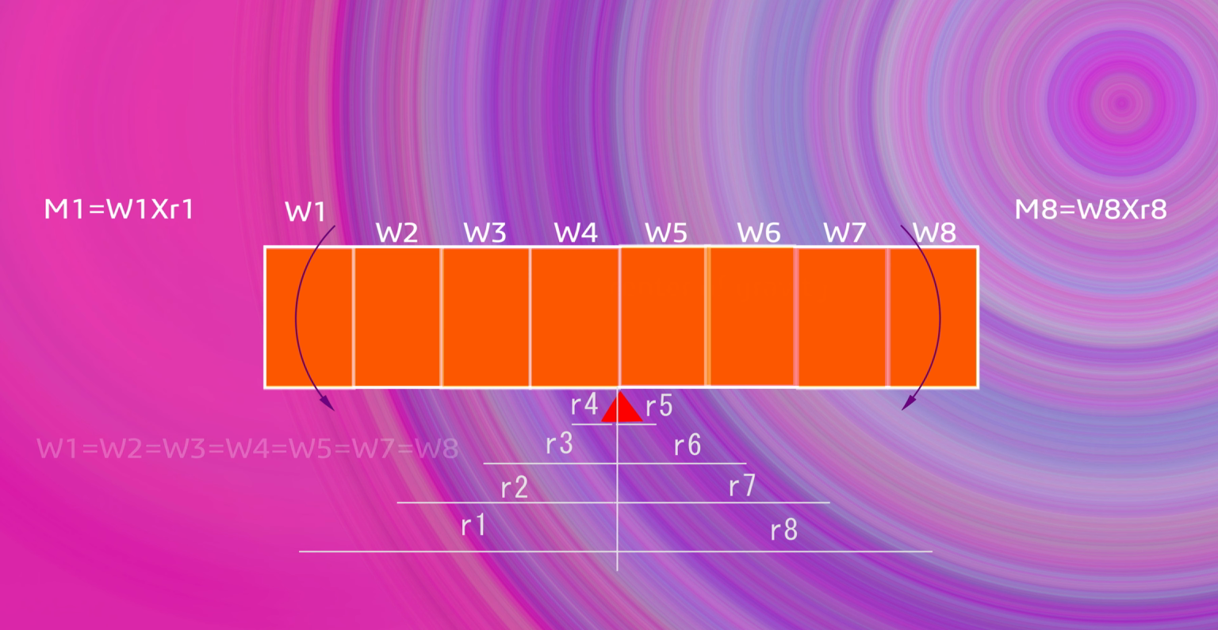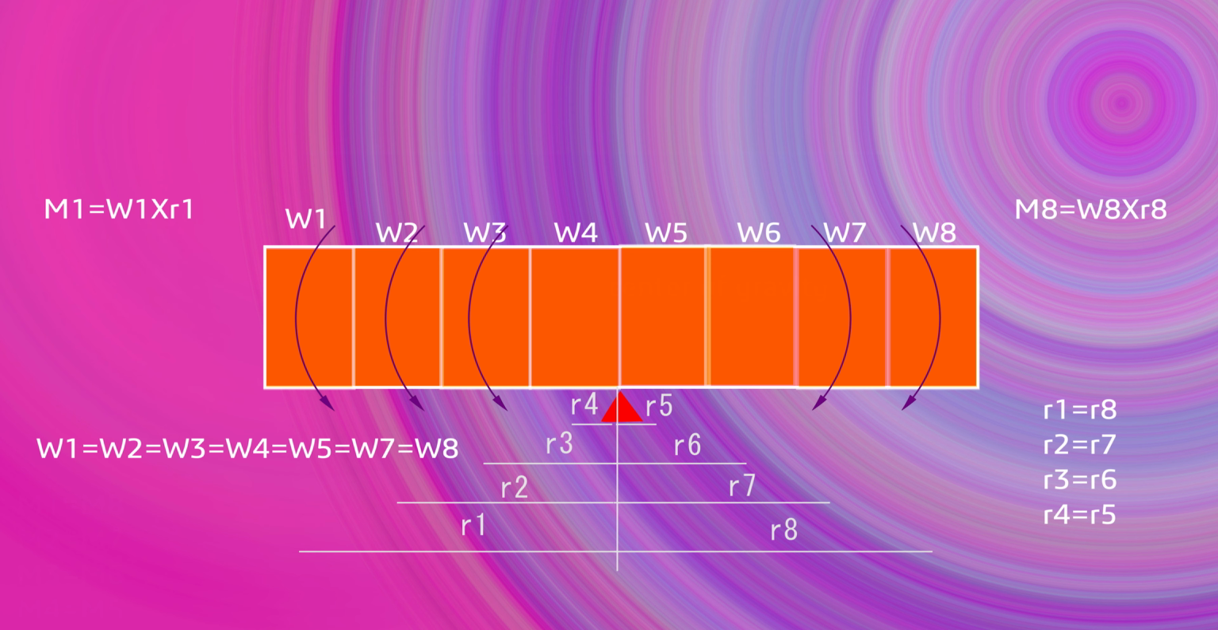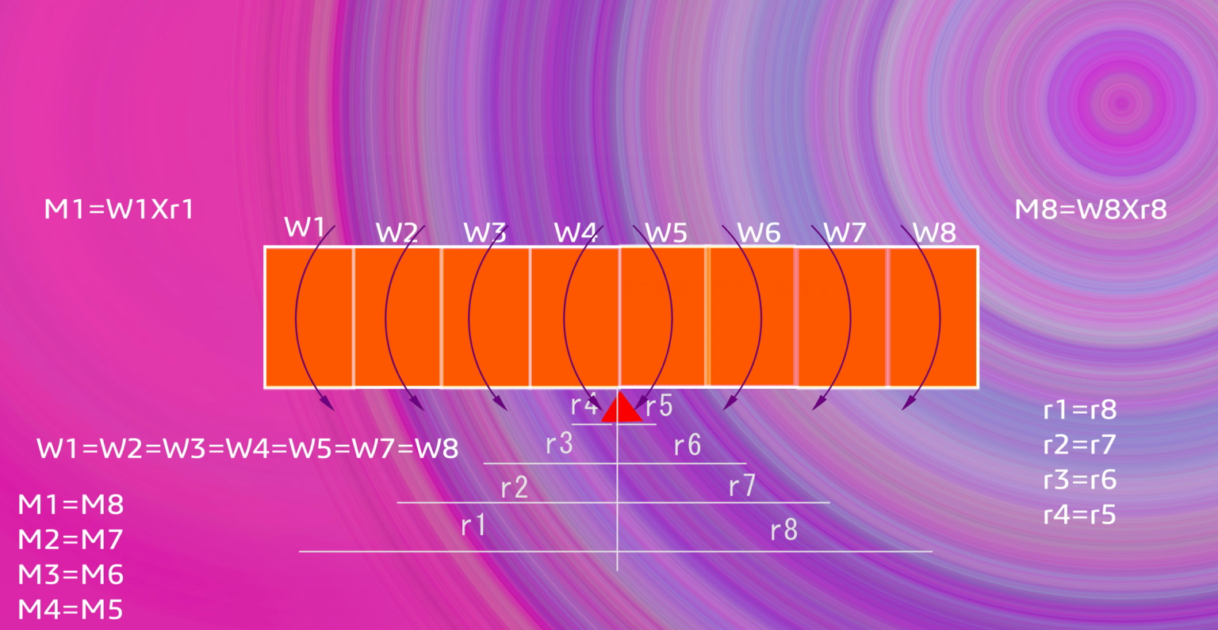Since the component sizes are equal, all weights should be equal, and R1 is equal to R8, R2 is equal to R7, R3 is equal to R6, and R4 is equal to R5. So moment M1 is balanced by M8. Similarly, moment M2 is balanced by M7, moment M3 is balanced by moment M6, and moment M4 is balanced by moment M5. So the entire object can be balanced about its center point, which lies somewhere on the center line.